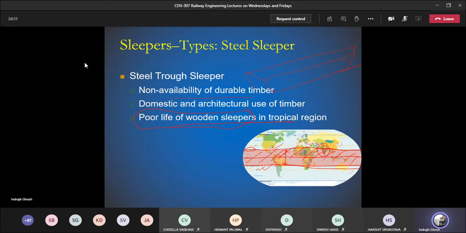How many of you can see the pen? Is the writing visible to you? Yes, marking? Okay. Yes.